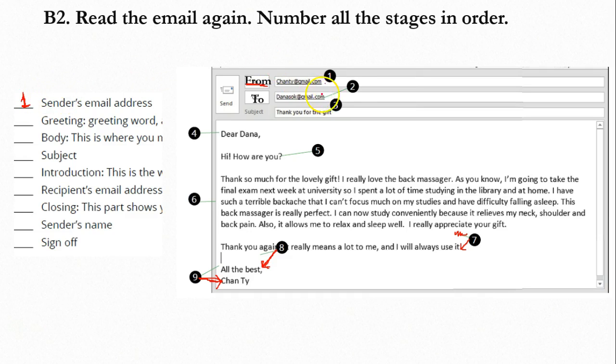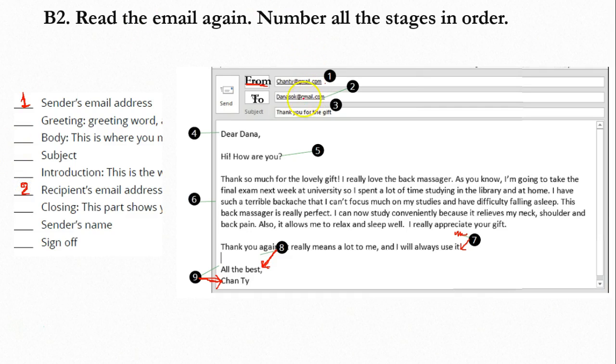Okay, move to number 2. Number 2 here is also an email address. But whose email address is it? Dana is the receiver, right? So it is the receiver email address, or the recipient email address. So can you see here, the recipient email address is number 2.